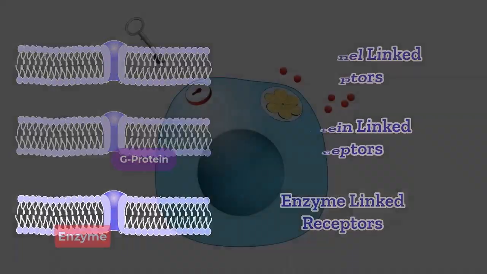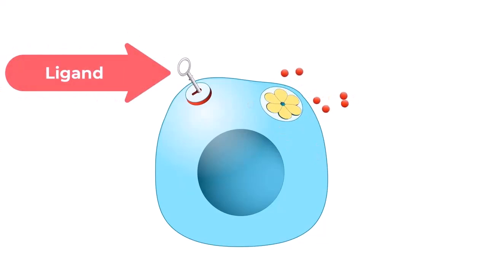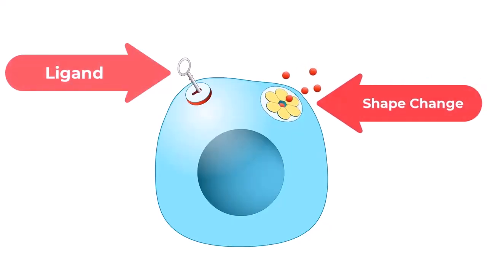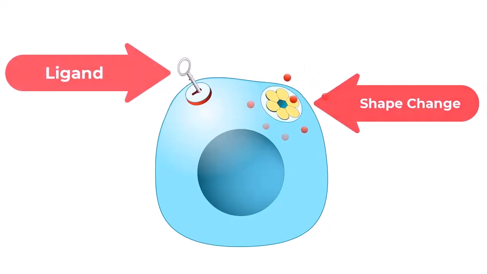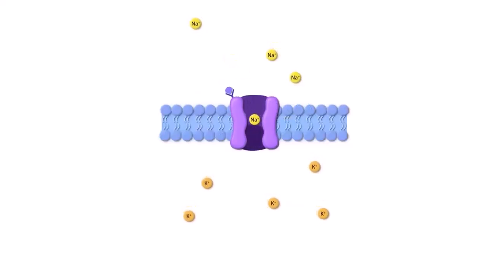Ion channel-linked receptors bind a ligand and open a channel through the membrane that allows specific ions to pass through. When a ligand binds to the extracellular region of the channel, there is a conformational change, or change in shape, in the protein structure that allows specific ions to pass through. Gated ion channels are located in the plasma membrane and allow for the controlled flow of ions into and out of the cell.